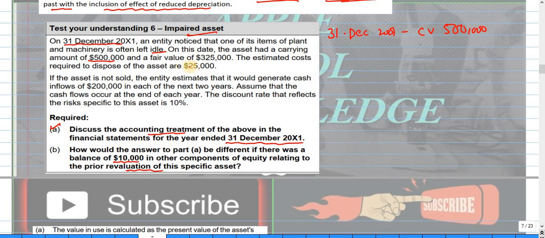The fair value given is 325,000. The estimated cost to dispose of the asset is 25,000, which we deduct, and it will be 300,000. This is the fair value less cost to sell.